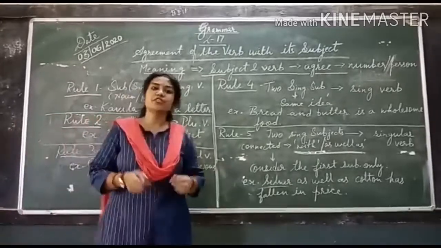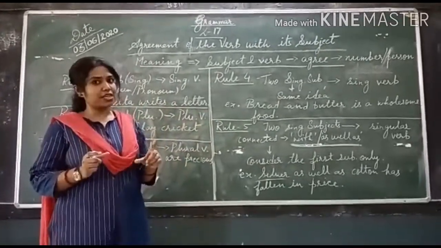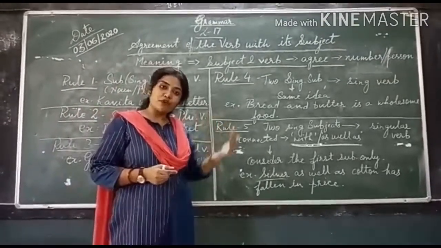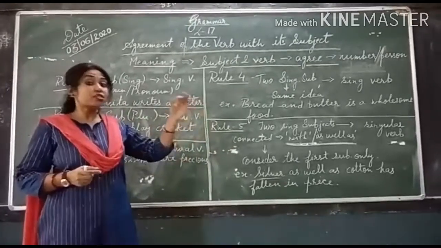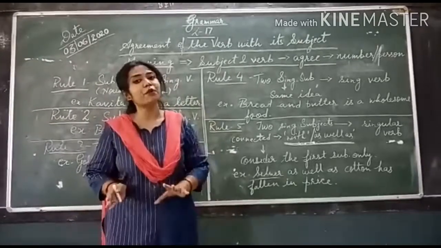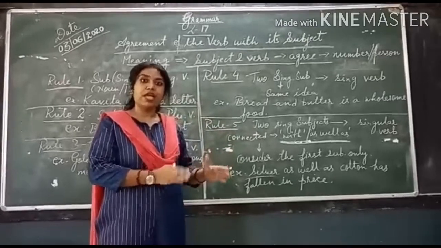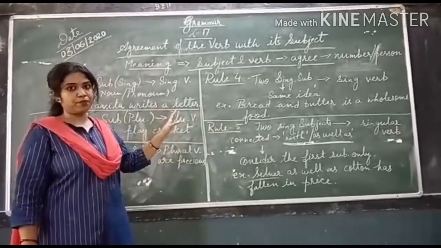Acha, my dear students, you all know that every sentence starts with a subject. It could be a noun or a pronoun. Then it is further followed with a verb and finally the object. So this subject, whether it is a noun or a pronoun, should always agree with the verb. There are certain rules which I am going to explain.